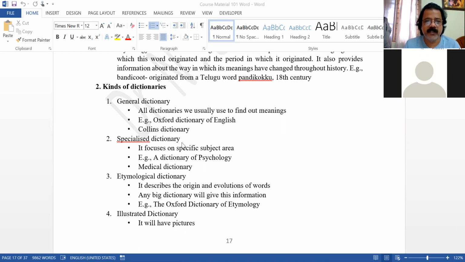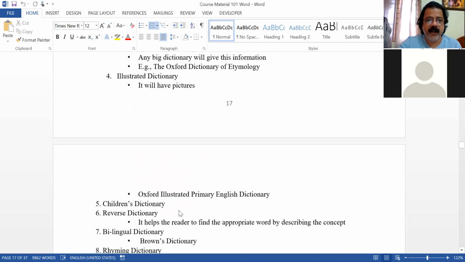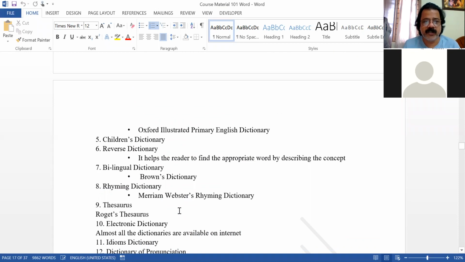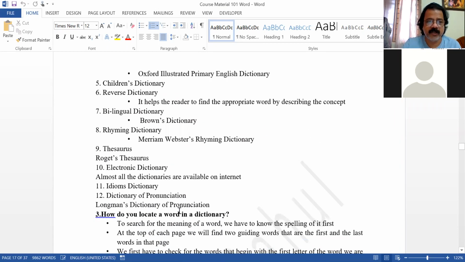General dictionaries, specialized dictionary, etymological dictionary, illustrated dictionary, children's dictionary, reverse dictionary, bilingual dictionary, rhyming dictionary, thesaurus, electronic dictionary, idioms dictionary, dictionary of pronunciation. How many dictionaries have been given here? 12 kinds of dictionaries have been given. You have to write at least one sentence about each dictionary.